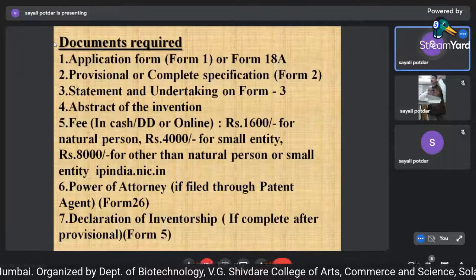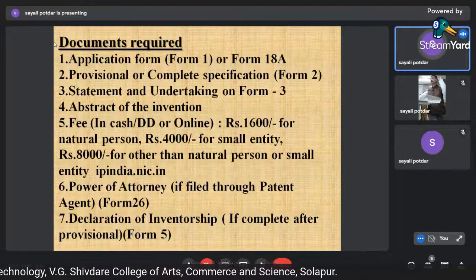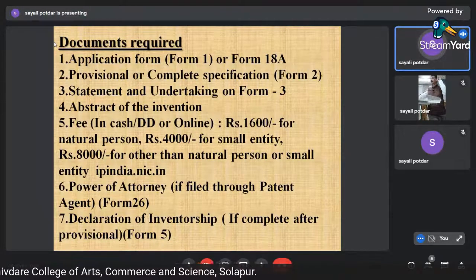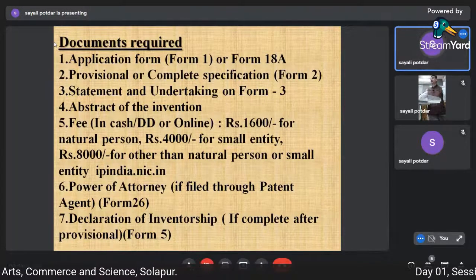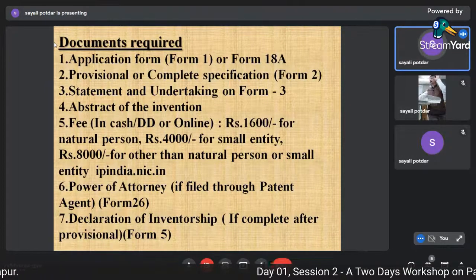Anyone, meaning a single person, jointly with an assignee or with a company or with any research organization, can file. I told you 6 types of application. You can file an ordinary application.